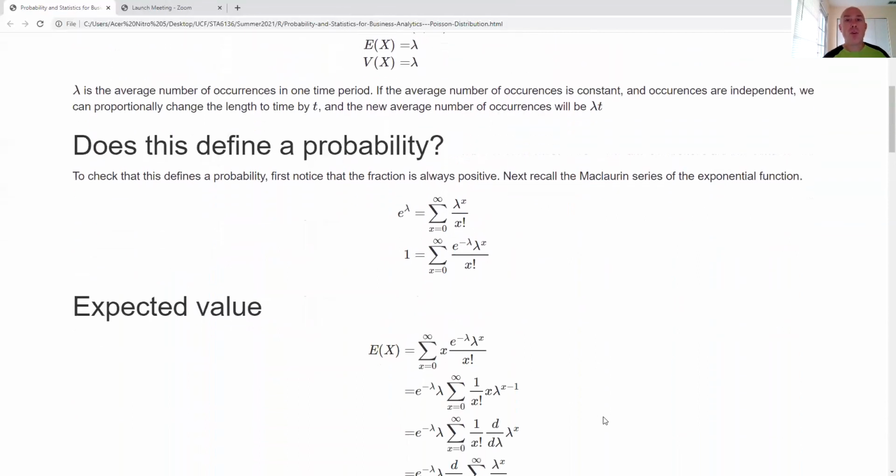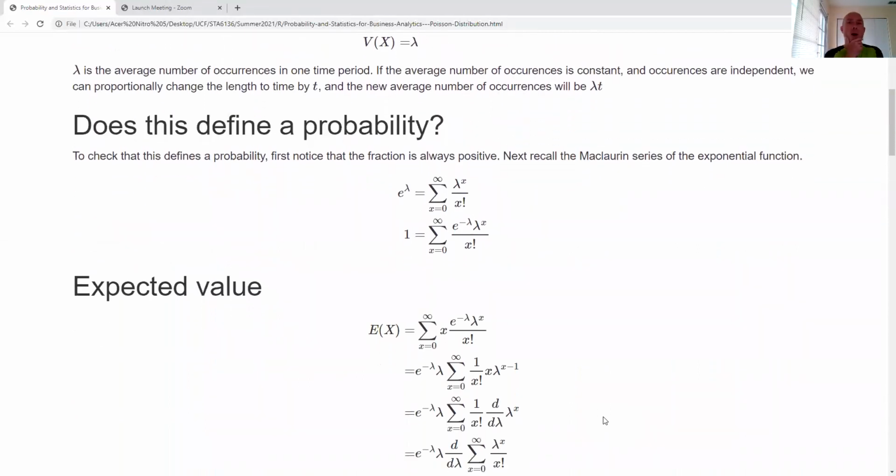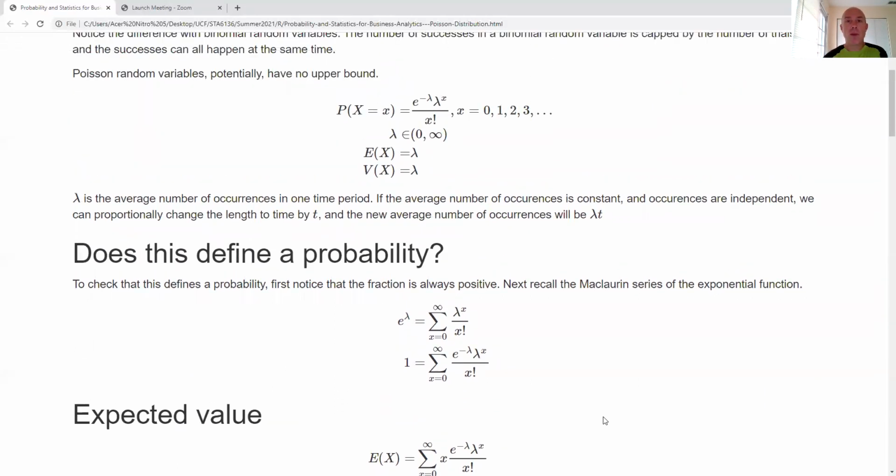The first thing we should ask ourselves is, does this define a probability? First and foremost, everything in this formula is going to be positive. There are no zeros and no negatives, so that's okay. The next question is, do these all add up to 1?